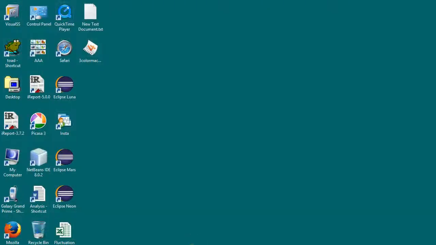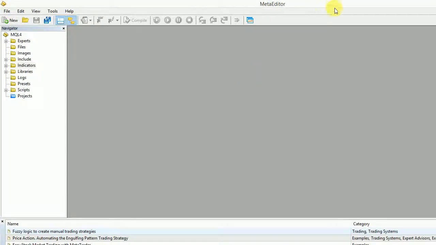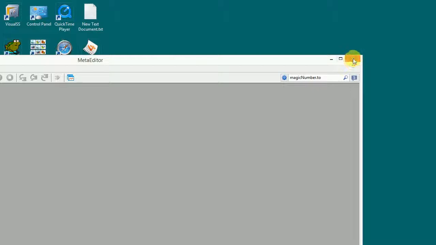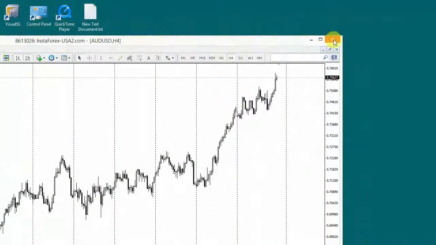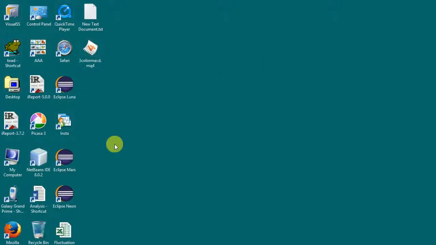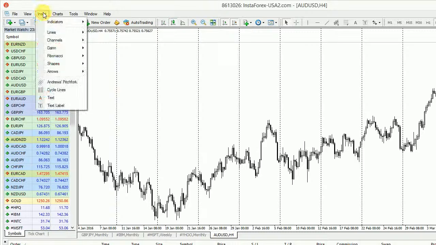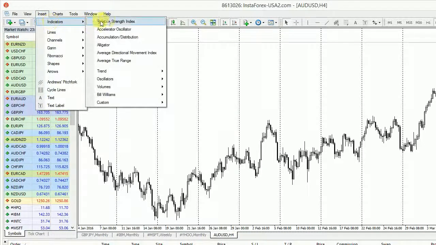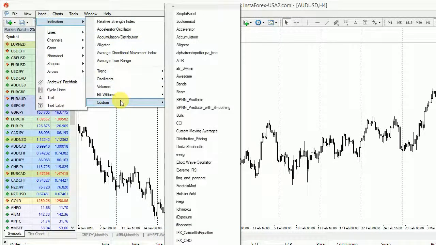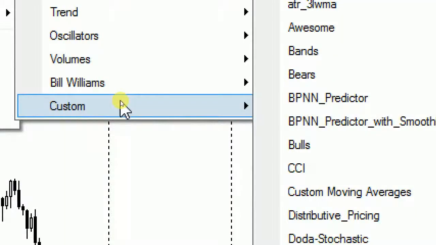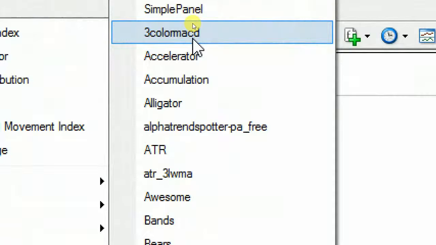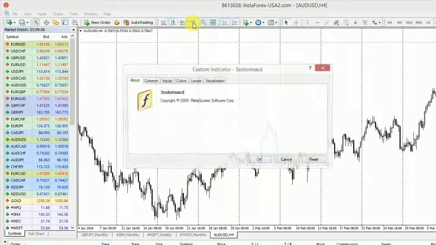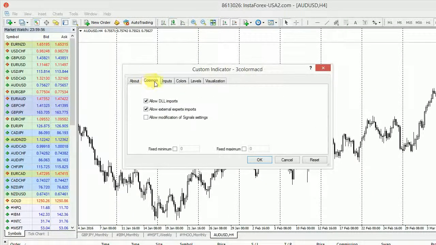Close folder. Close MetaTrader platform and open MetaTrader again. Now click on Insert menu, click on Indicator, and then click on Custom. Now you can see list of indicators. We click on 3-color MACD.